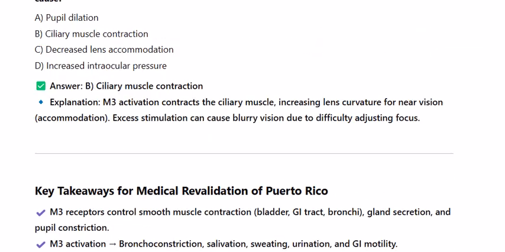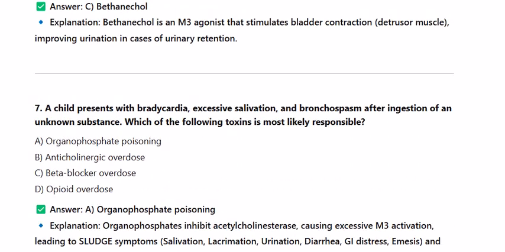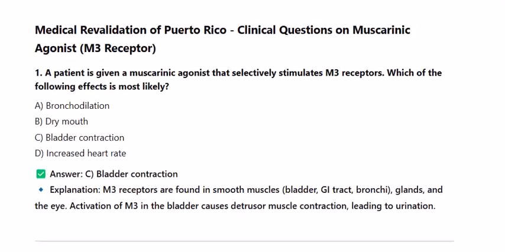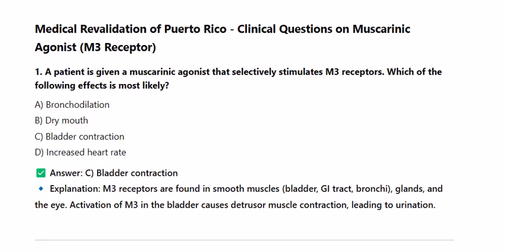Clinical questions on muscarinic agonist, M3 receptor. 1. A patient is given a muscarinic agonist that selectively stimulates M3 receptors. Which of the following effects is most likely? A. Bronchodilation. B. Dry mouth. C. Bladder contraction. D. Increased heart rate. Answer C. Bladder contraction. M3 receptors are found in smooth muscles, bladder, GI tract, bronchi, glands, and the eye. Activation of M3 in the bladder causes detrusor muscle contraction, leading to urination.